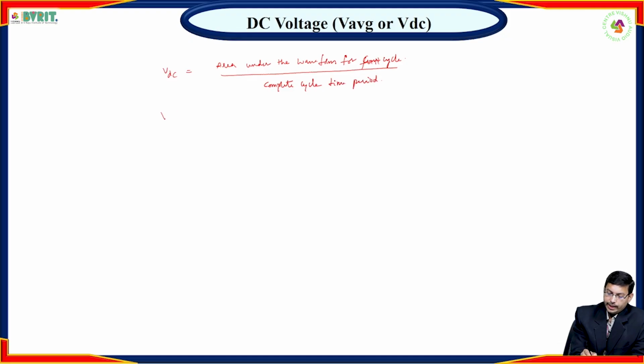So you can rewrite this as VDC equals 1 by 2 pi times the integration from 0 to 2 pi. This is our total time period, that is 2 pi.